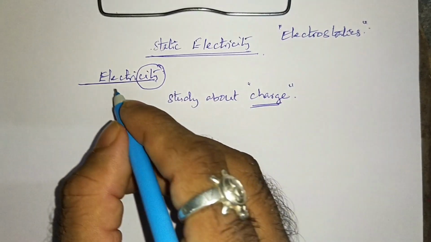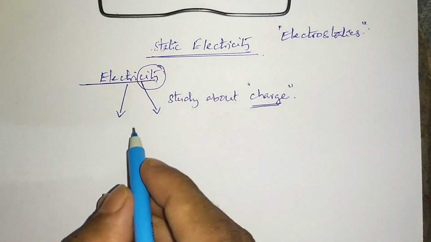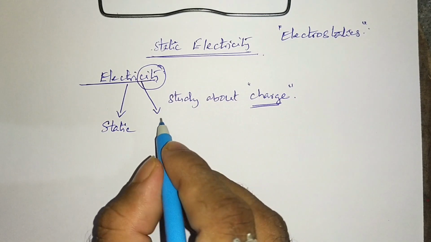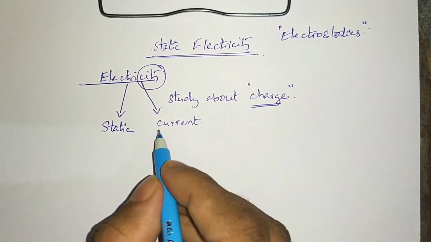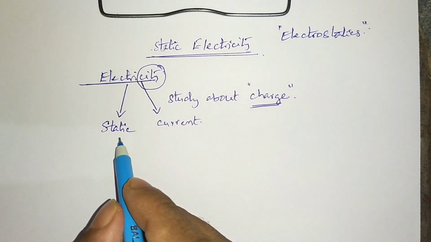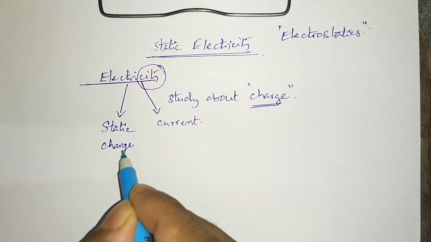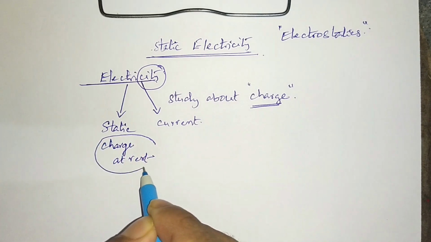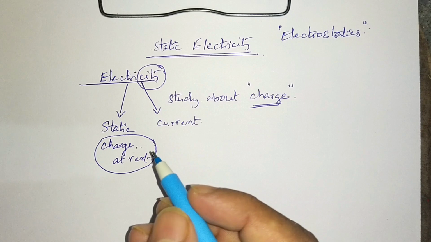This electricity is broadly divided into two groups. One is called static electricity, another one is called current electricity. So in static electricity we learn about charge when it is at rest completely. When the charge is at rest, if you study about that charge, that is known as static electricity.